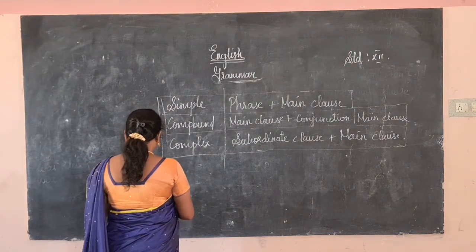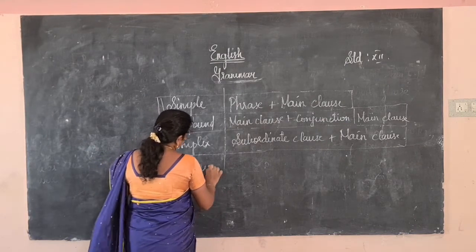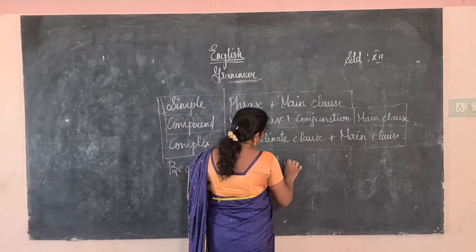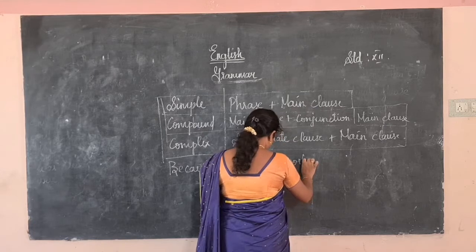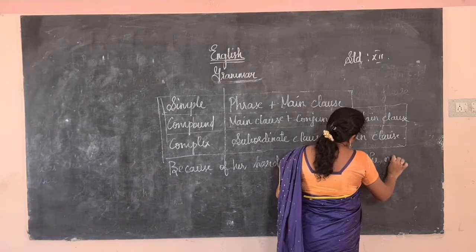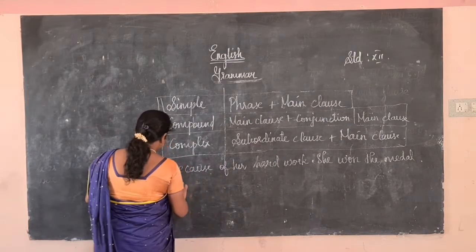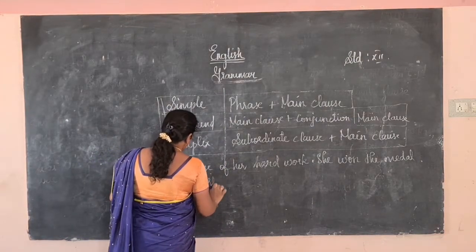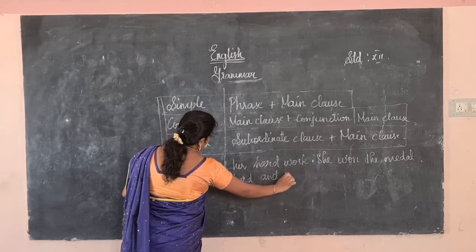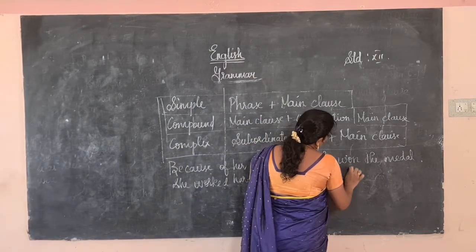See. Because of her hard work, she won the medal. You are going to find which is what. Next, she worked hard and so she won the medal.